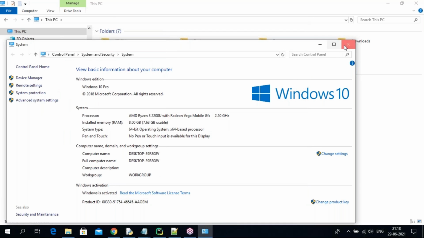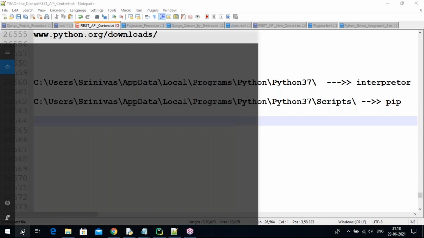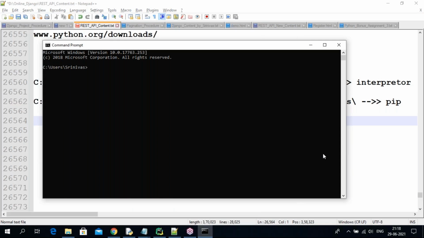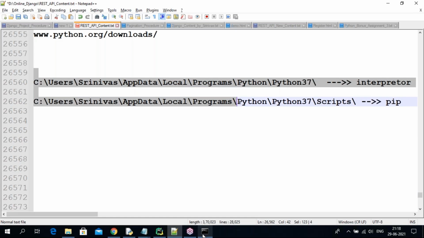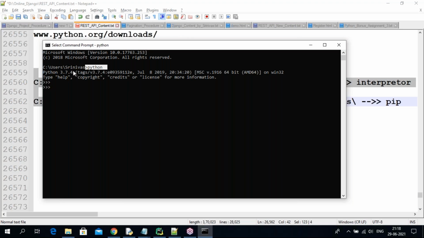After adding those environment variables to the path, open the command prompt and check. If you type python, the Python prompt comes immediately. If you have not added the environment variable, then it shows that Python is not recognized as an internal or external command. Now this is the command prompt, Control Z to come back. If you want to know the version, type python hyphen hyphen version, and you get the Python version.